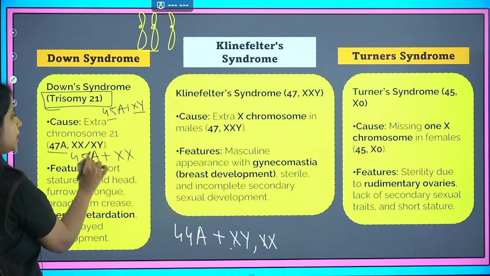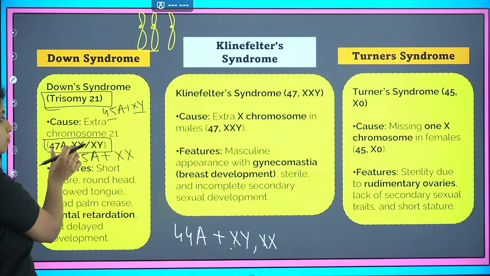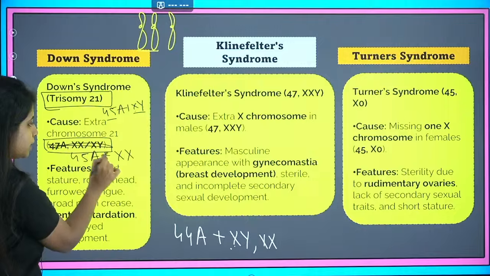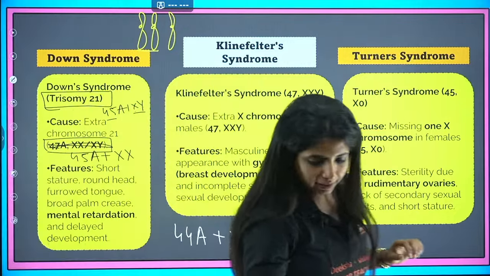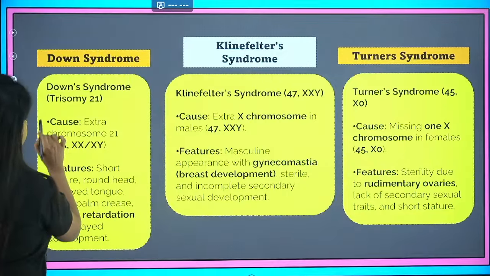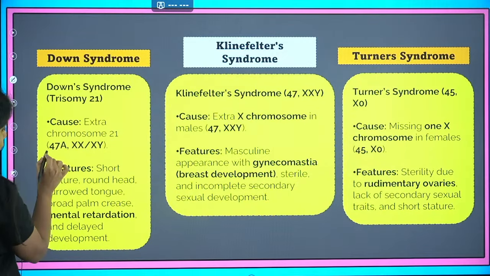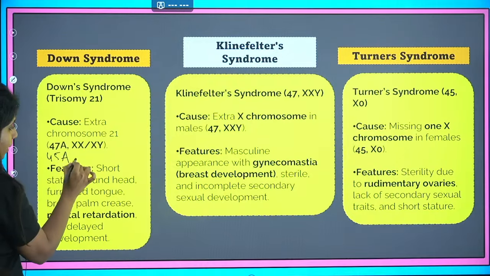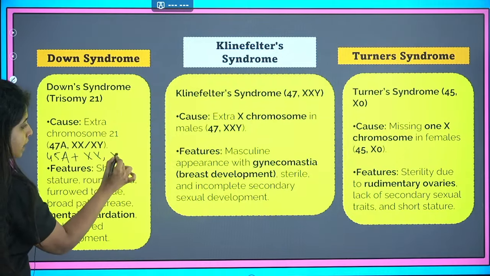So you can also write 47 autosomes, XX, but that won't be correct. Please write it like this. I think that is more correct. If it is not very clear, I can write it properly and give it to you. It is 45A XX, or it can be XY.